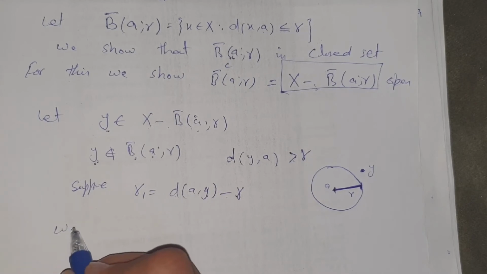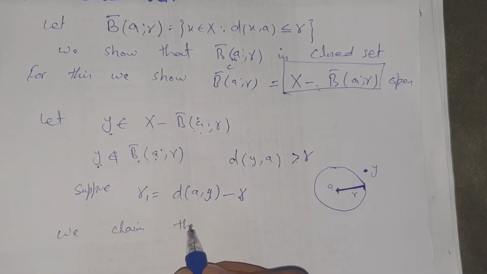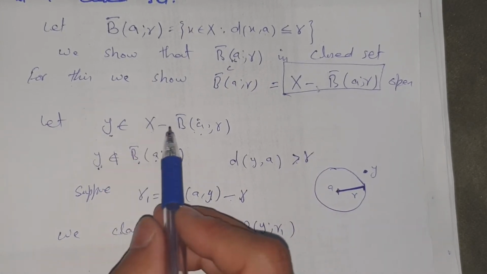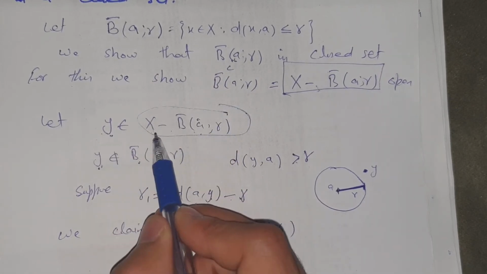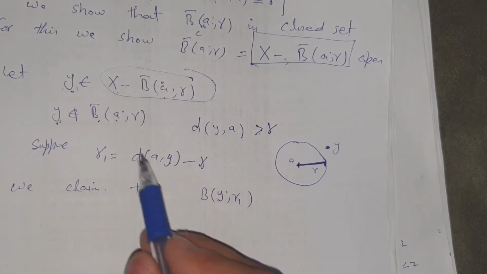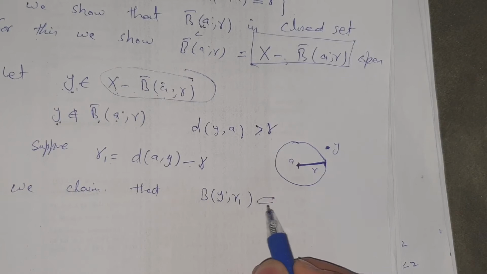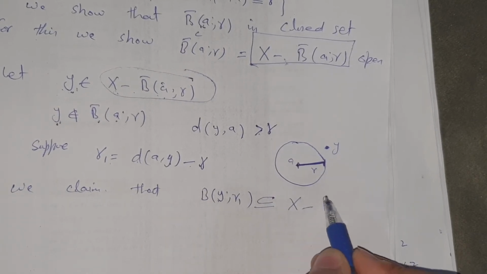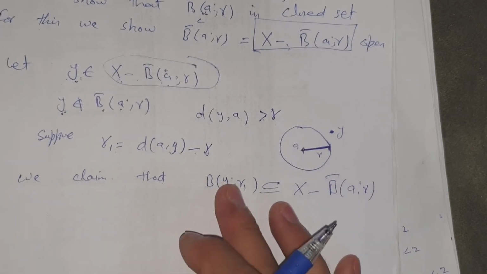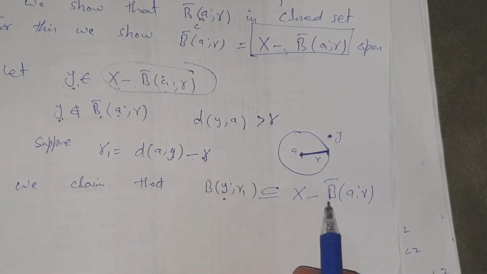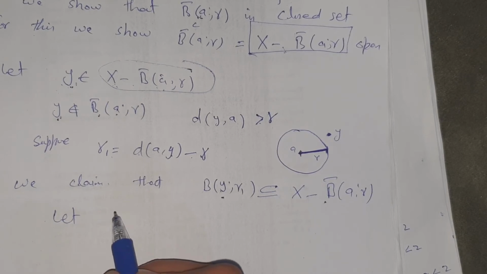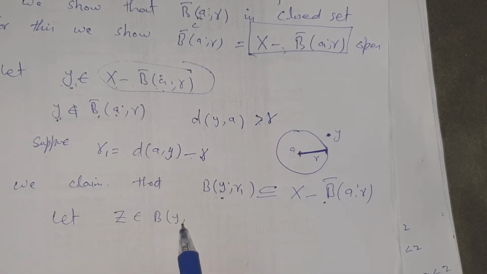We claim that this open ball with center y and radius r1 is contained in X minus B bar of a, r, this complement. For this we have to show that this set is contained in this. So let z belong to B of y, r1.